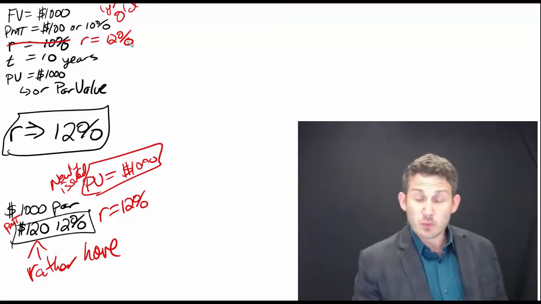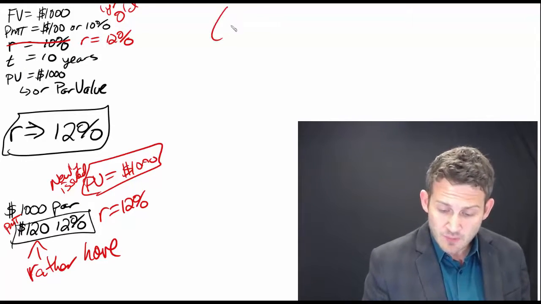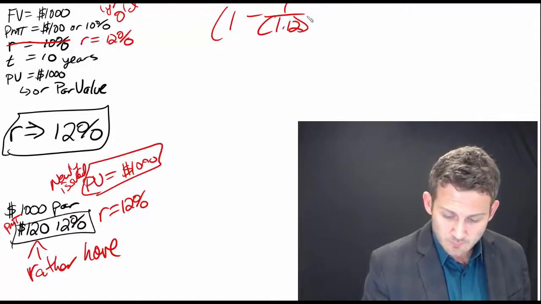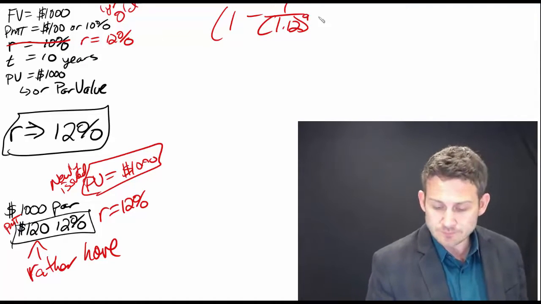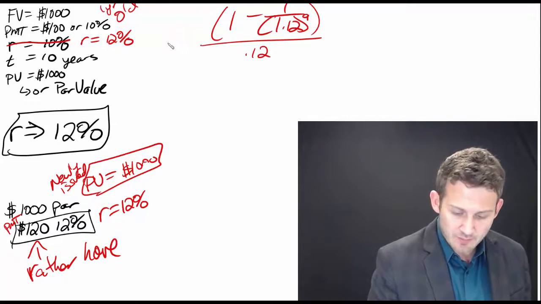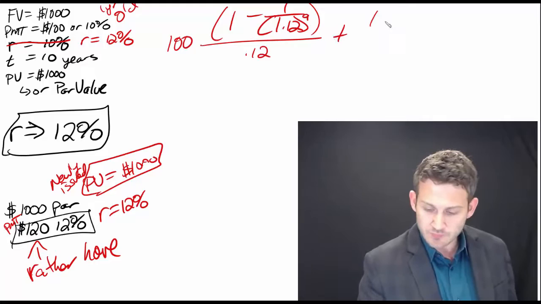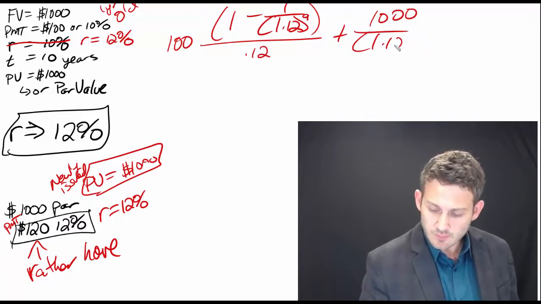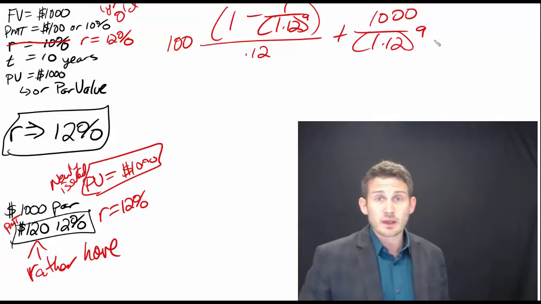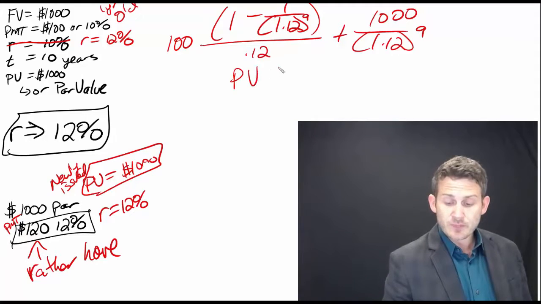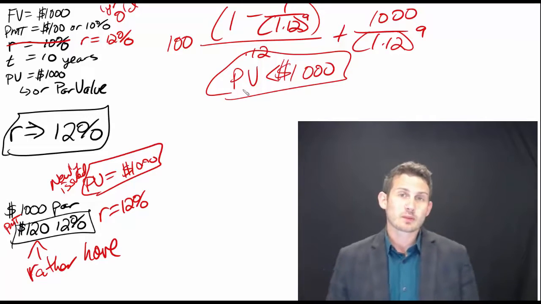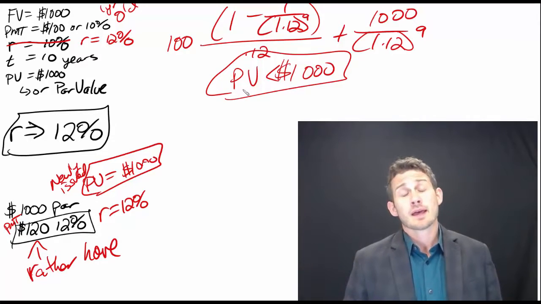We set it up as 1 minus 1 over 1.12 to the, well, there are 9 years left now because it's a 1-year-old bond, divided by 0.12, multiplied by our payment of $100, plus the lump sum portion. That sets up our annuity portion and our lump sum portion. When we plug this in, we see that the present value is now less than $1,000. It's pretty straightforward.